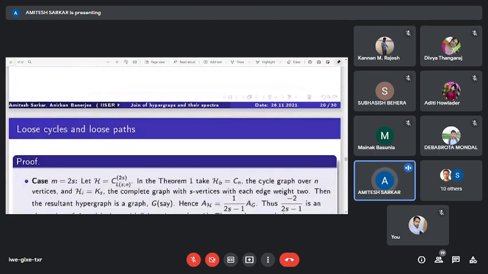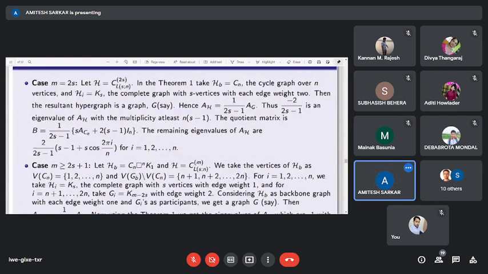The proof of this theorem is as follows. Case 1: when m equals 2s. In that case, we consider Cn, the cyclic graph over n vertices, as a backbone graph, and the Hi's are K_s, the complete graph on s vertices, as the pendant parts. Then using the first theorem, we have all the eigenvalues.